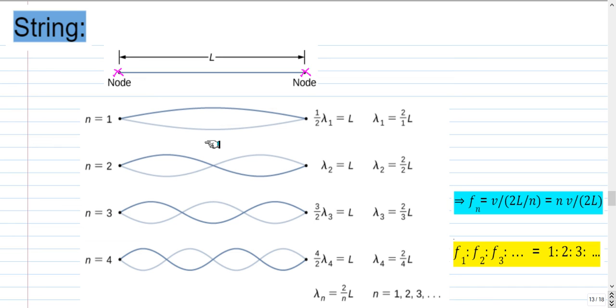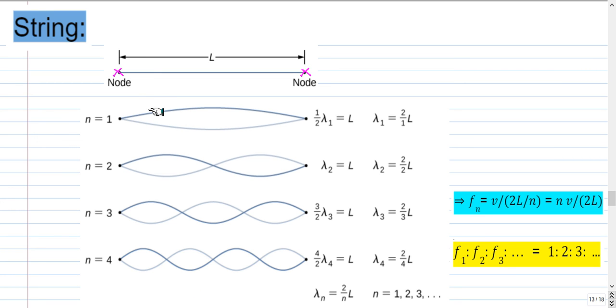And a still higher frequency will have a node in the middle, and a still higher frequency will have two nodes, and a still higher frequency will have three nodes. But all the frequencies which are getting excited will have a boundary condition that the endpoints are nodes. That's because the ends are fixed. And in general, for n equal to 4 we have 1, 2, 3, 4 loops. For n equal to n we have n loops.